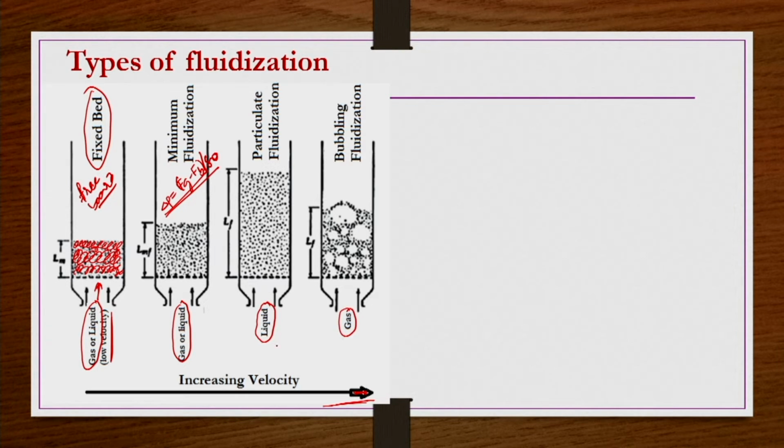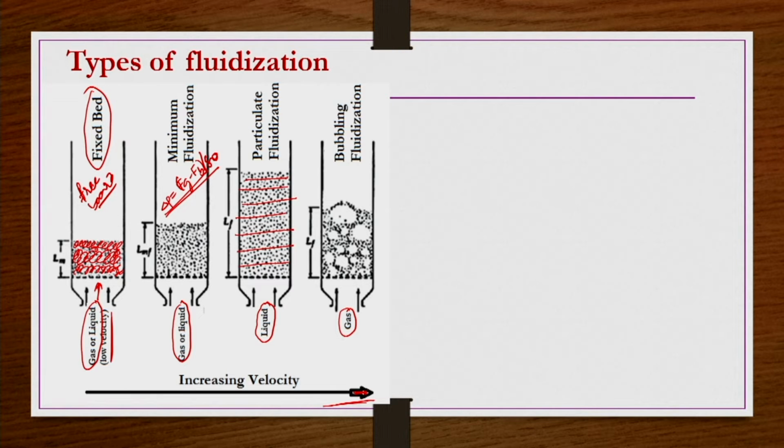Let us say the fluidizing medium is a liquid. Then, further increasing the superficial velocity of the liquid fluidizing medium, the bed uniformly expands. So, you can say a kind of uniform expansion is there, so that at any cross section within the bed, the bed density is going to be the same, or remain almost constant.